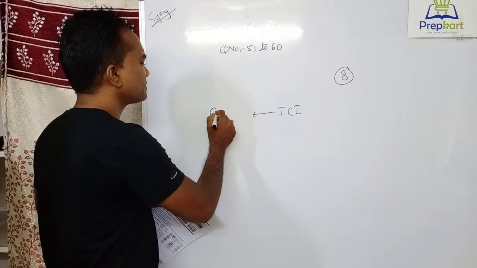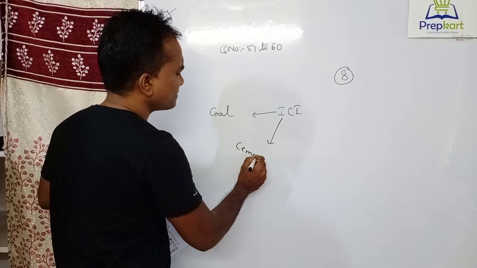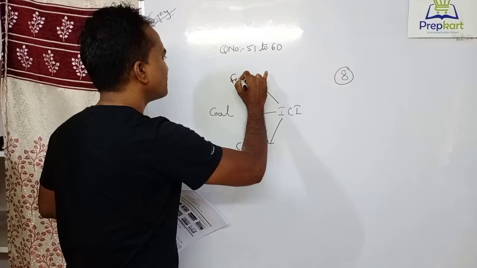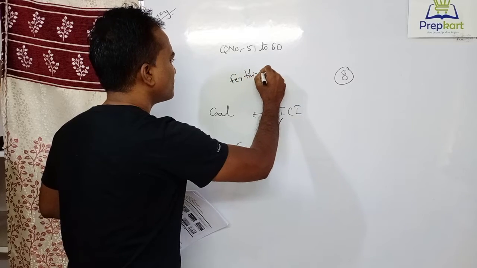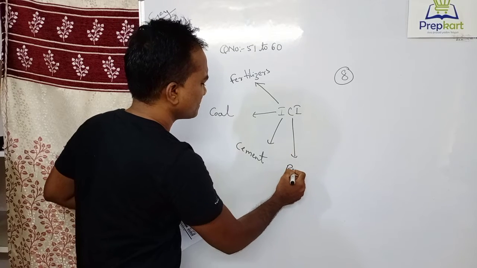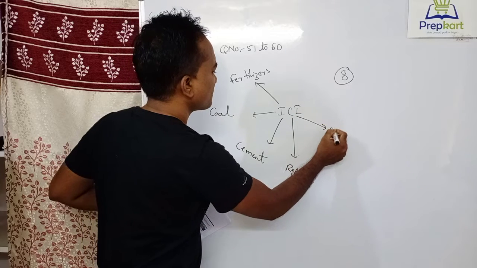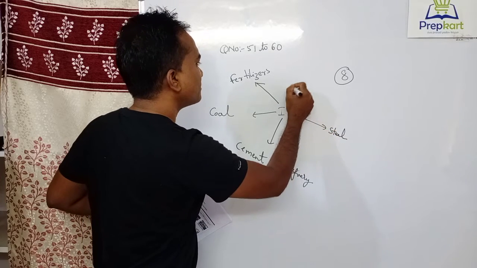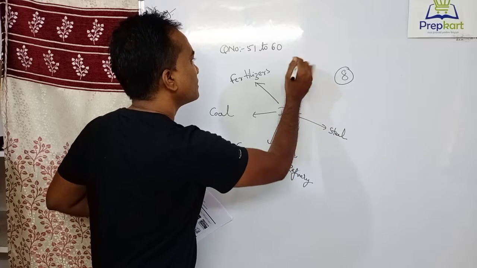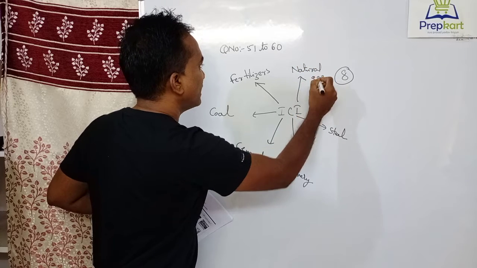You have coal, you have cement, you have fertilizers, refinery products, steel, natural gas.